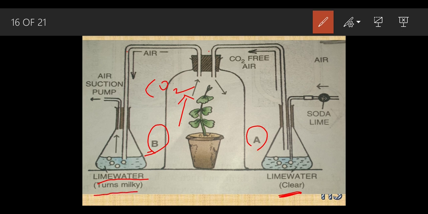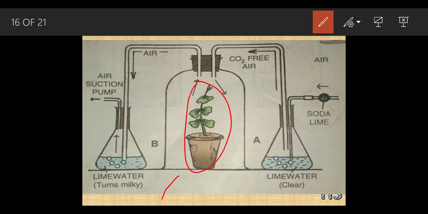So how did the lime water turn milky? Because of the presence of carbon dioxide. So we could easily perform this part: the gas released by plants is nothing but carbon dioxide. So this proves this is a plant. Which gas did it release? It released carbon dioxide. And how did we come to know? By inserting this into the lime water.